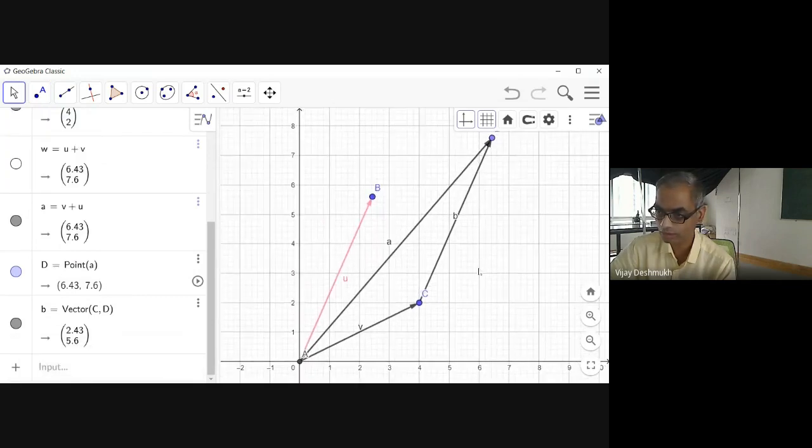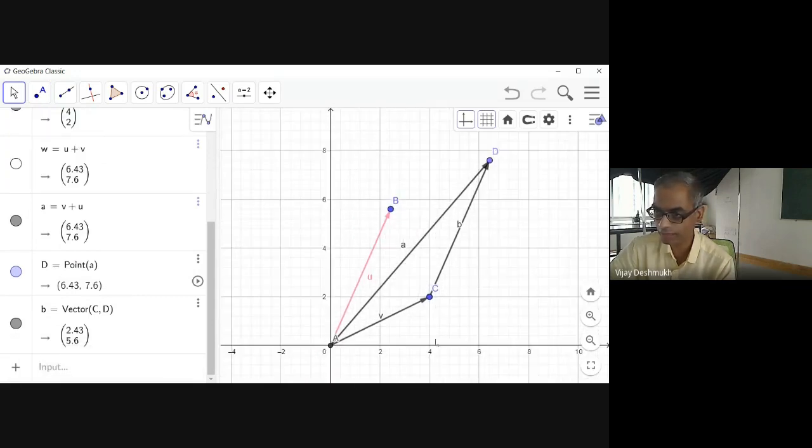Now you can see here, vector B and U are parallel. So that is what the triangle law of addition of vectors is. So in both cases, whether you just put head to tail, or you just put two vectors anywhere, this vector addition can be done either like v plus b, or v plus u, or u plus v. Okay, so this is commutative. Any doubt here?